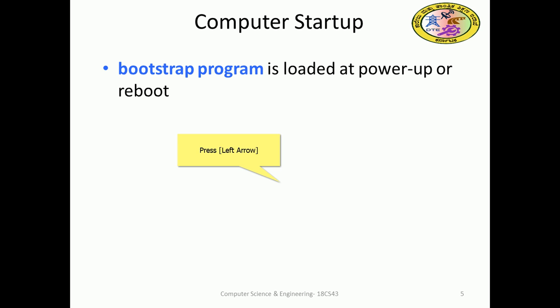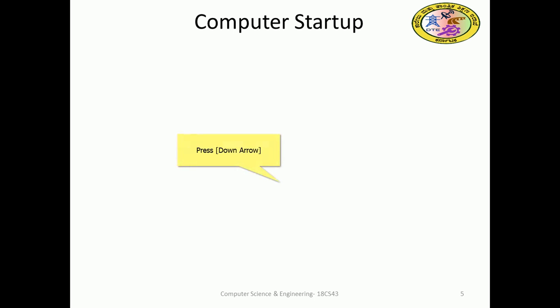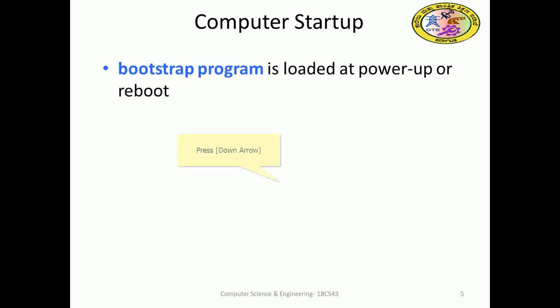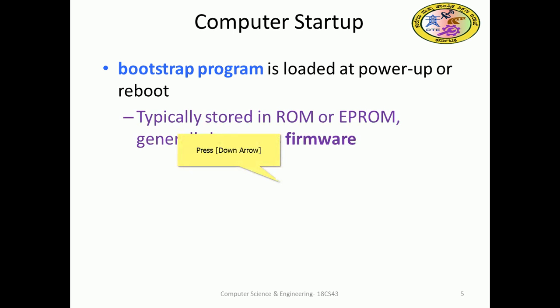All those are loaded at power up or reboot. It is typically stored in read-only memory or EPROM, generally known as firmware. The data will be stored permanently.